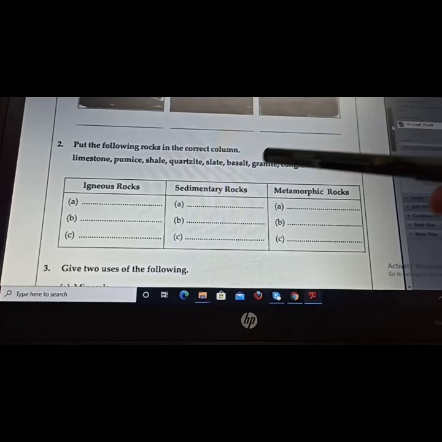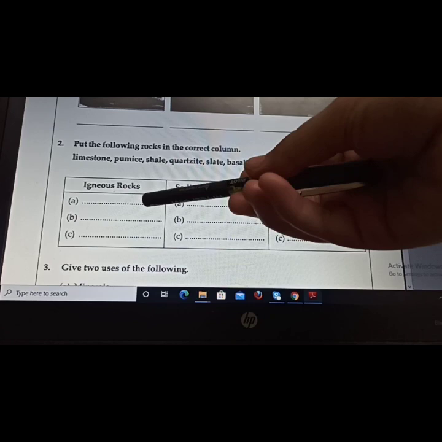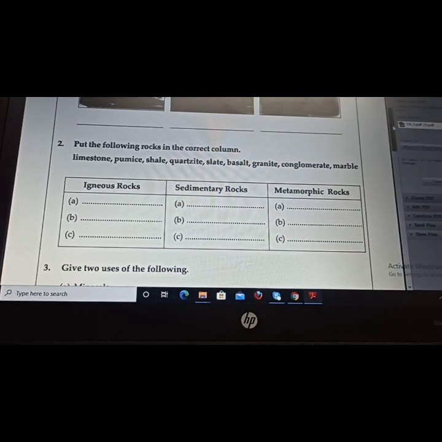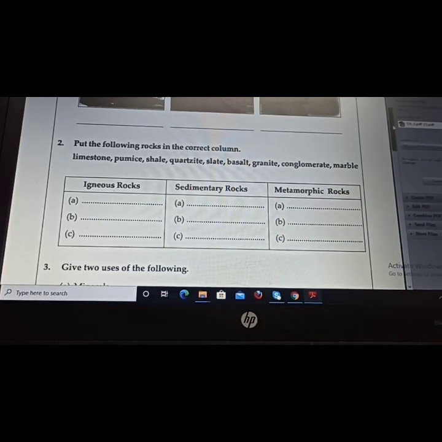First one is limestone. Limestone is which kind of rock? It is sedimentary rock. Now the second one is pumice. Pumice is an example of which kind of rock? It is an igneous rock. Next one is shale.